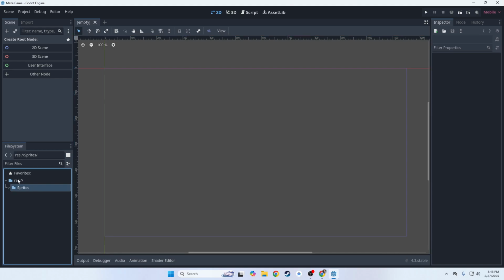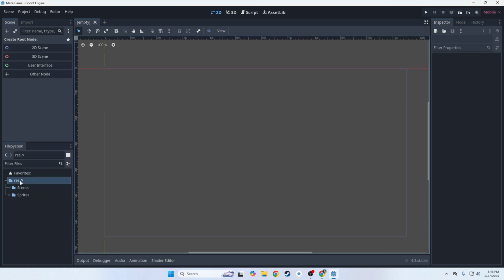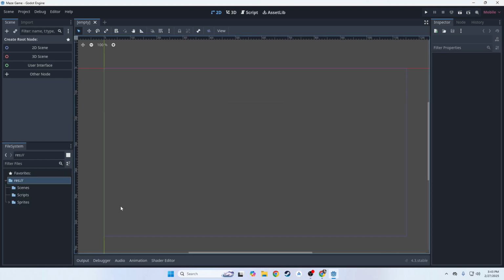All right. Let's create another folder. We'll call it scenes. And let's create another folder called scripts. This is generally the organizational structure that I use in all of my game projects. I might have more folders depending on what else I have, but generally this is how I do it.